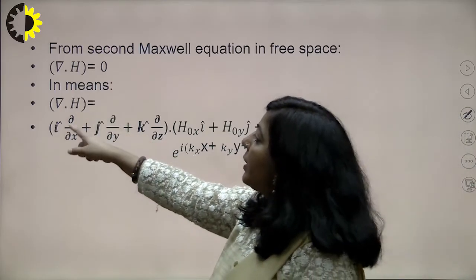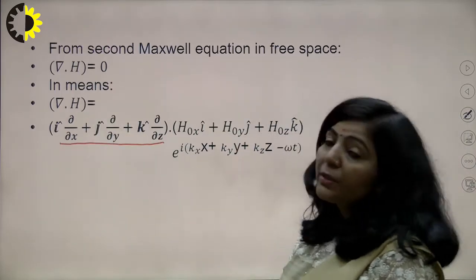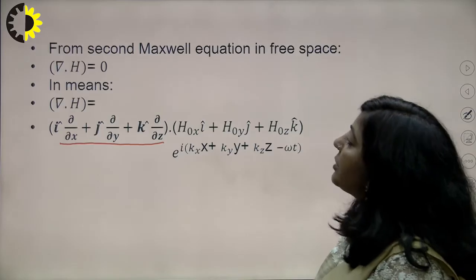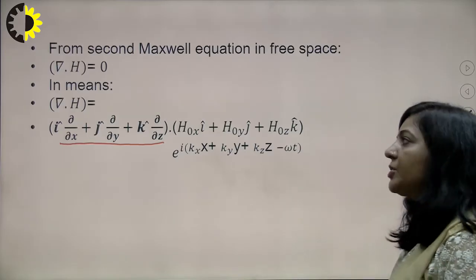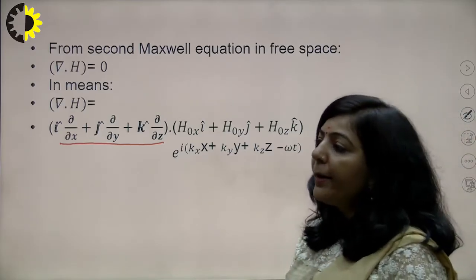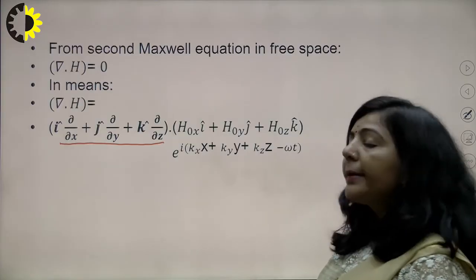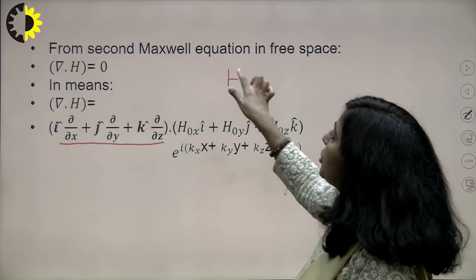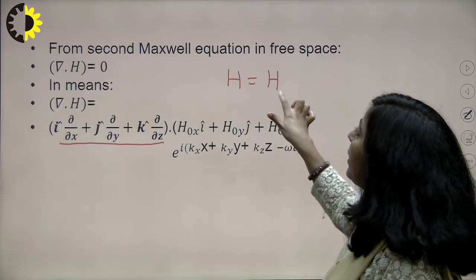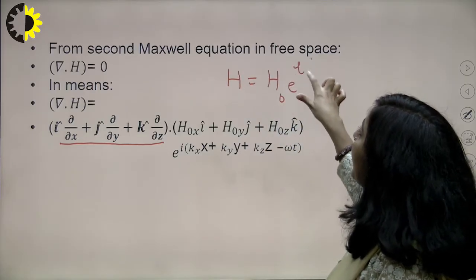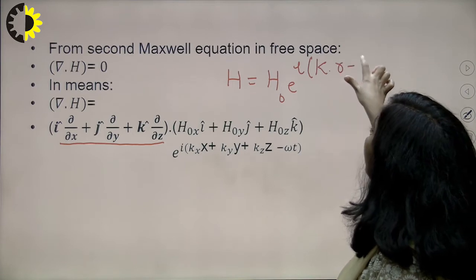So del dot H, the divergence, is a vector differential operator. It has this value: i cap del upon del x plus j cap del upon del y plus k cap del upon del z. And H in component form, you know what is the value of H? H is basically H naught times e raised to the power i(k dot r minus omega t).